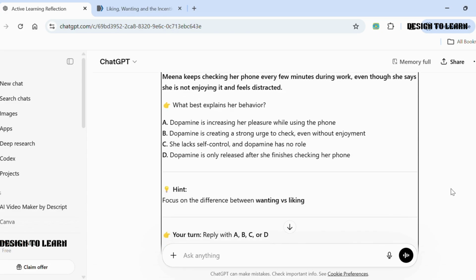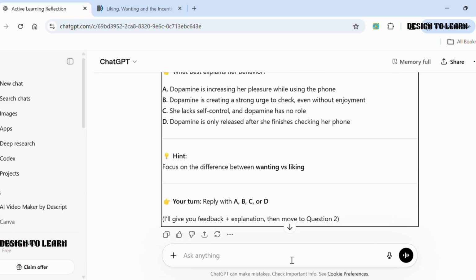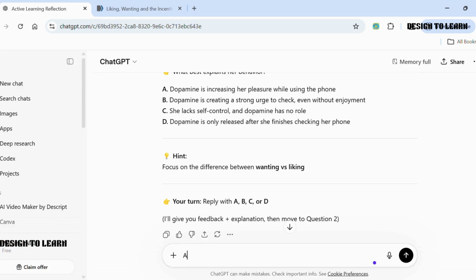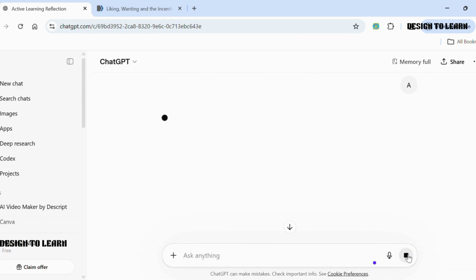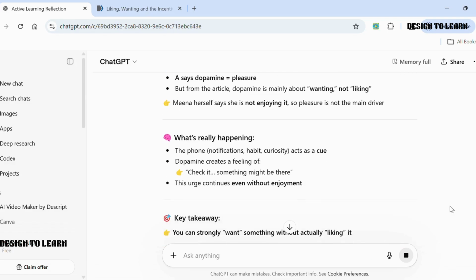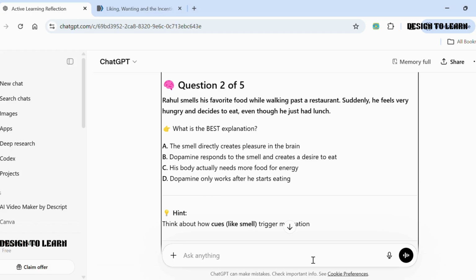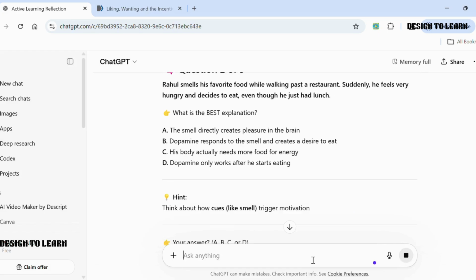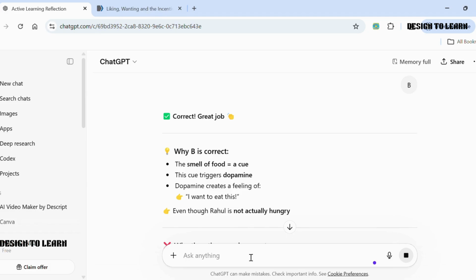This is where we test what we actually understood. Let's answer randomly. After attempting each question, we immediately get feedback, an explanation for a correct answer and an incorrect answer. It explains the gaps in understanding. There are situational questions as well. The system highlights what we understood well and clearly shows what needs improvement. This is the difference between just reading and actually learning.